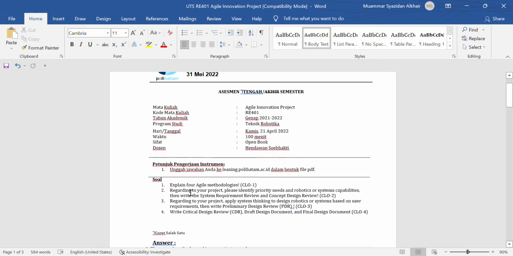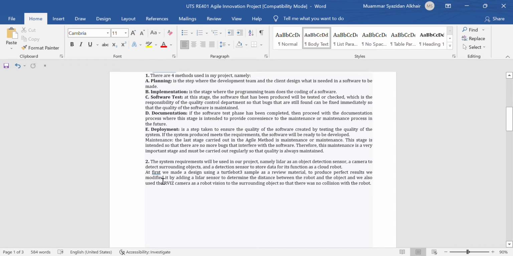Okay. Question number 2. Regarding your project, please identify the priority needs and the robotic or system capabilities. Then write the system requirement review and concept design review. Okay, my answer: the system requirements used in our project, namely, LiDAR as an object detection sensor, a camera to detect surrounding objects, and a sensor to store data for its function as a cloud robot.